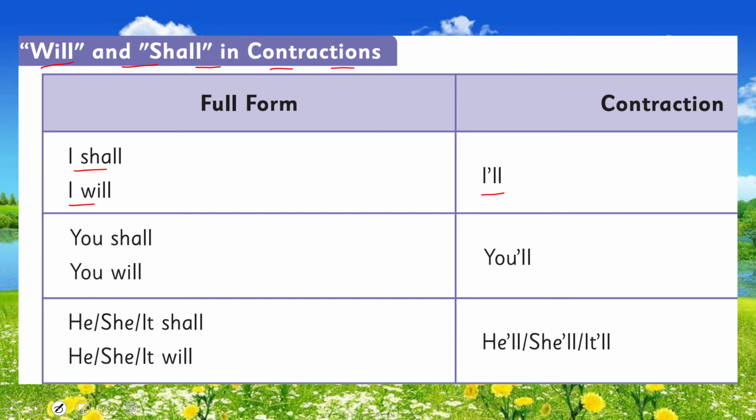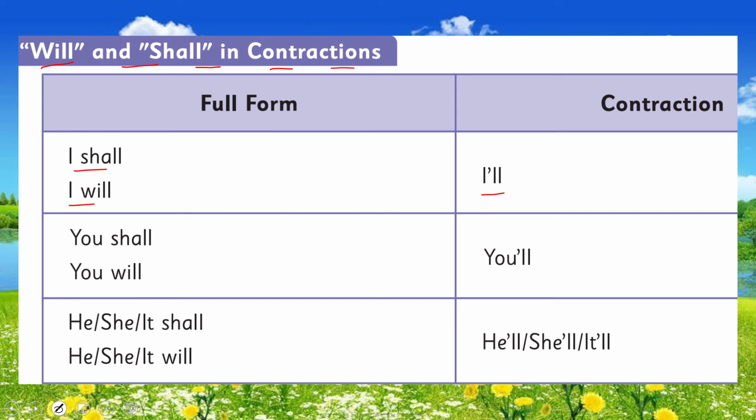So how are you seeing that? I'm taking time. I'll. But this is for what? For fluency when you're speaking English. This is for your speech, for speaking especially. Okay. In writing, moreover, mostly we prefer the full form. This is especially for your speaking when you are speaking something fluently.